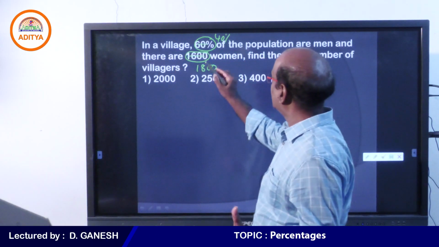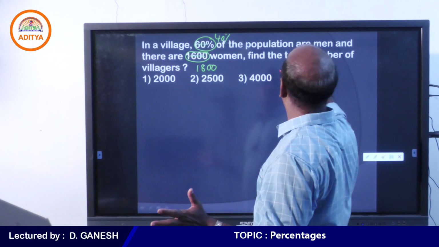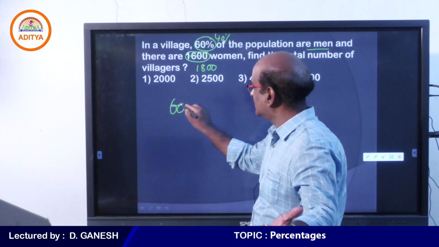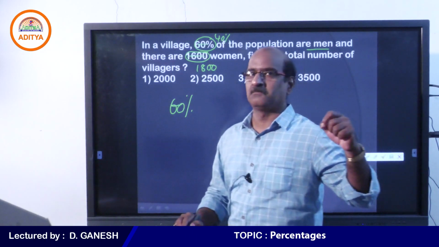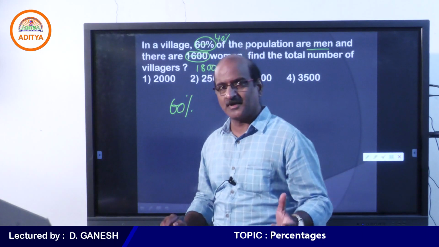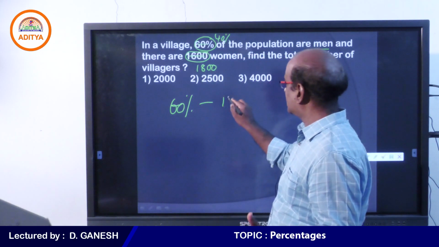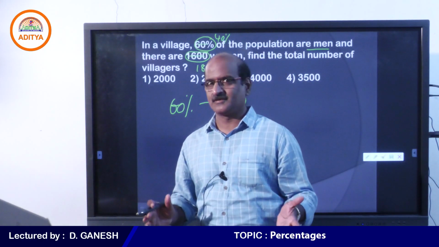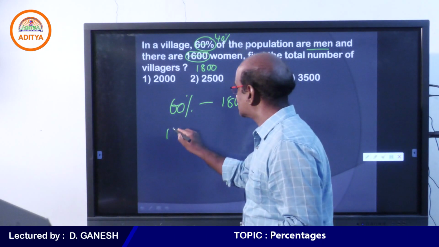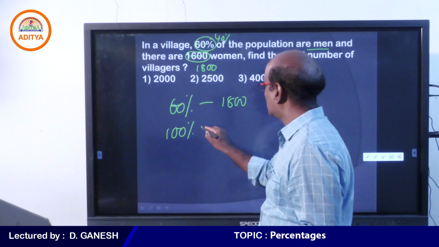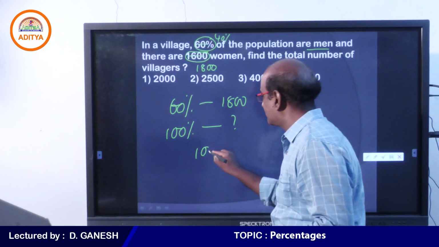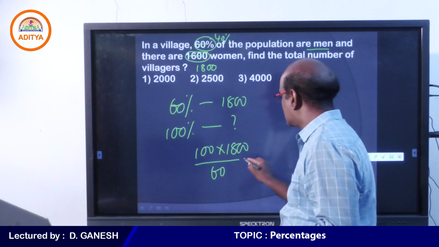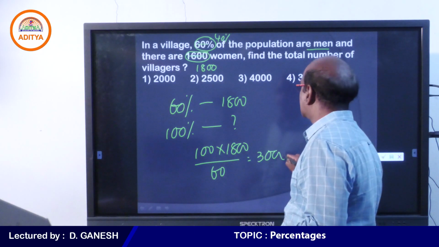In a village, when 40% of the population are men, you can take it for granted 60% of the population must be women. And that 60% is nothing but 1800, because we are given 1800 women, which is equal to 60%. So when 60% is equal to 1800, let us calculate the total number. Therefore, 100 into 1800 by 60. Come on, student. Therefore, your answer must be 3000.